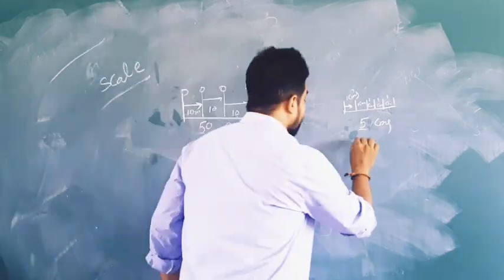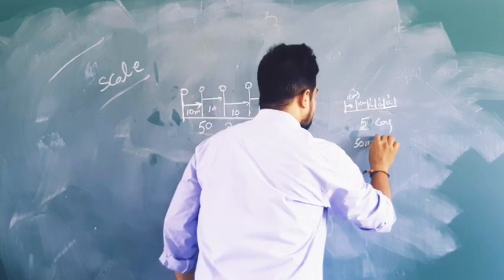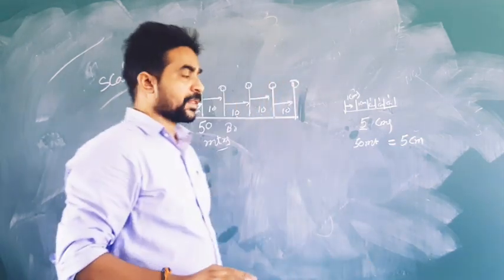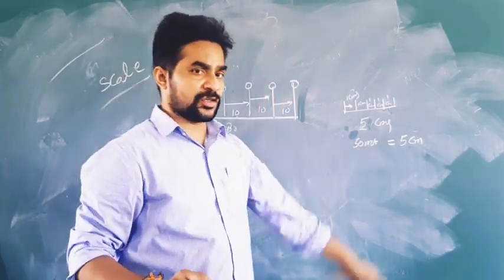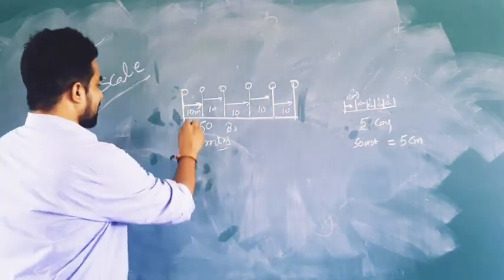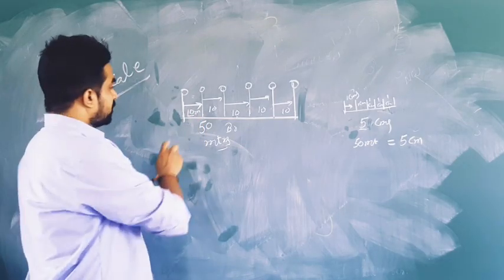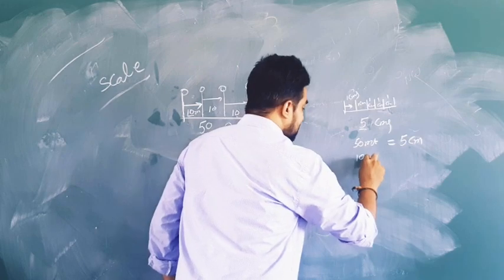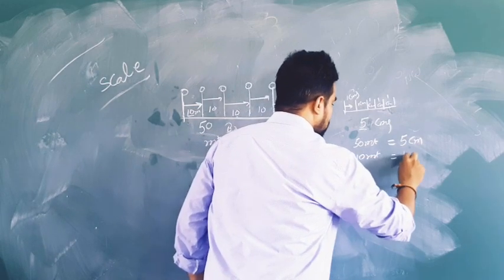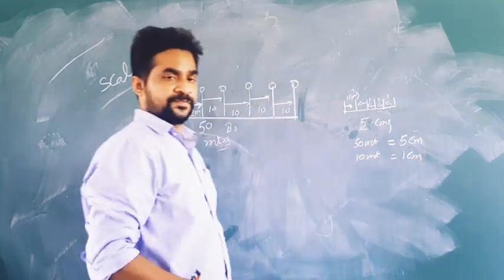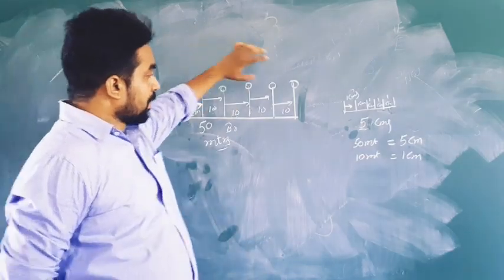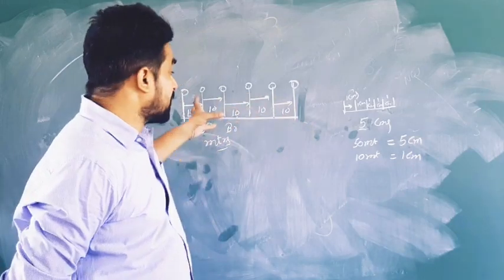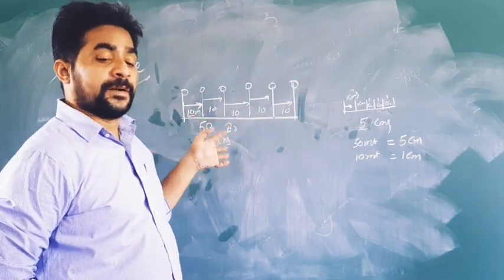So it means 50 meters is equal to 5 centimeters. See here, 10 meters from one pole to the other pole is 1 centimeter. So by using this method, they drew this bridge properly.